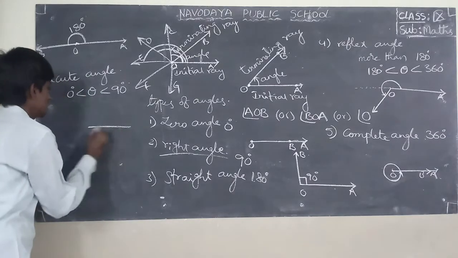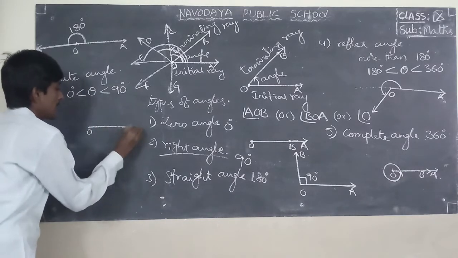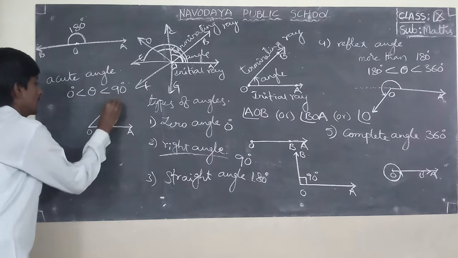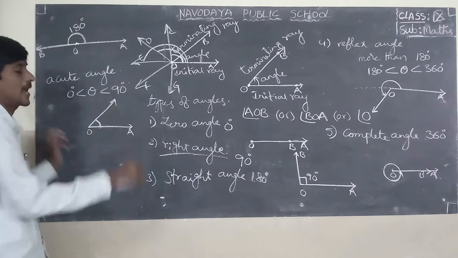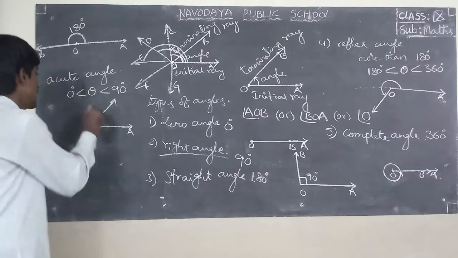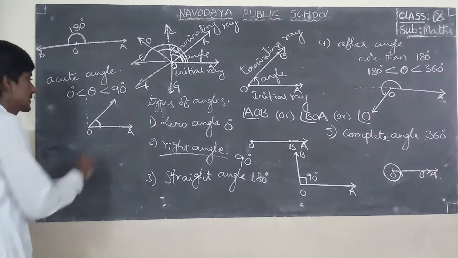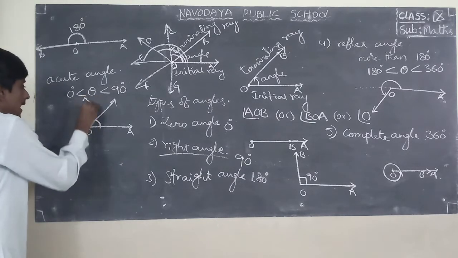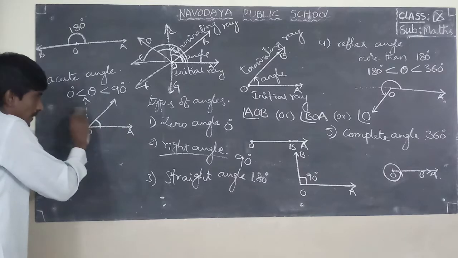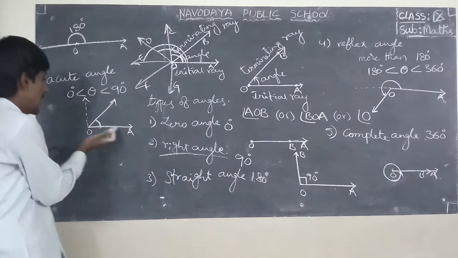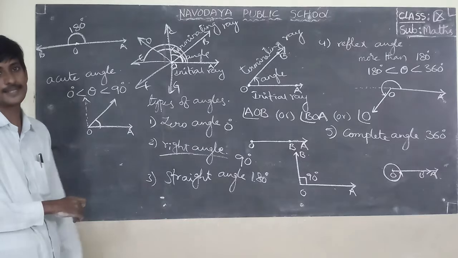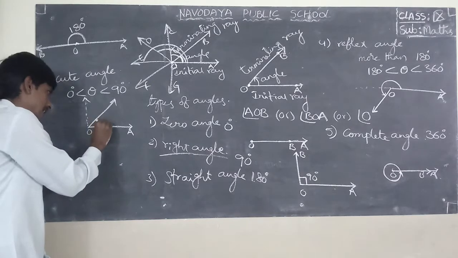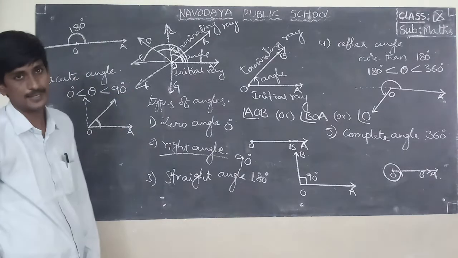Acute angle means OA. This is an acute angle. Actually this angle is 90 degrees. So less than 90 and more than 0 degrees, this angle is called an acute angle.